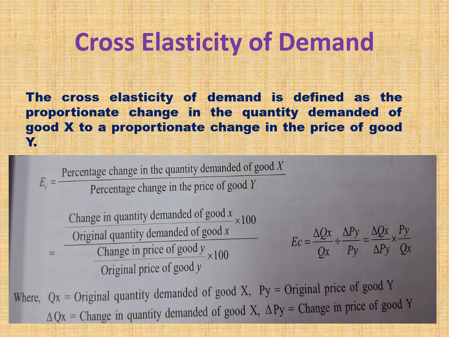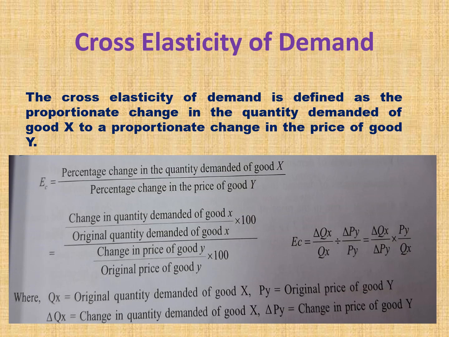When we discussed price demand and income demand, we took only one variable, one commodity. But in cross elasticity of demand, we took two commodities. X and Y are two goods, two commodities.